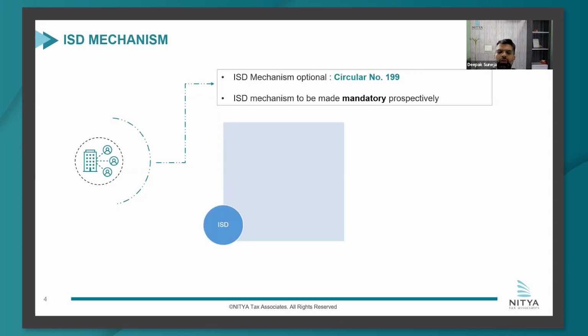So just having a look, when ISD would be mandatory, what are the different provisions between ISD and cross-charge? ISD requires a separate registration. It requires the monthly distribution, which is mandatory in law. So each month, whatever services you receive, you mandatorily have to distribute. You cannot choose that I'll distribute once in 3 months or once in 6 months, even if it might be your loss, but the law mandates that you have to distribute such ITC monthly.